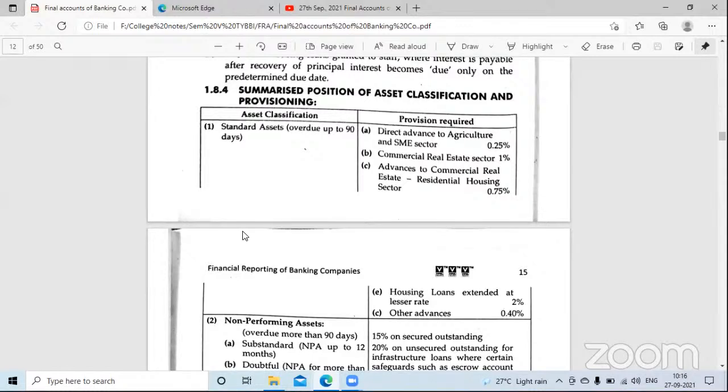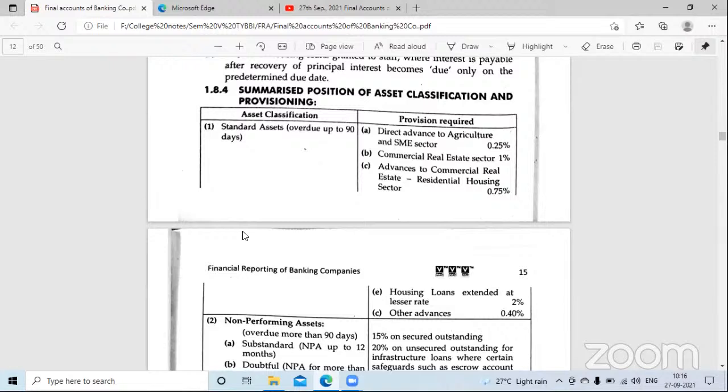So bank also, when they give loan, there is a risk attached, whether the customer will pay on time or not. So there is a risk attached. So if there is a risk attached in the particular investment, bank is providing in their books that maybe in the future, if the customer will not be able to pay, maybe means perhaps, like shayad, agar customer nahi pay kar paya to maybe he will not be able to pay in the future.